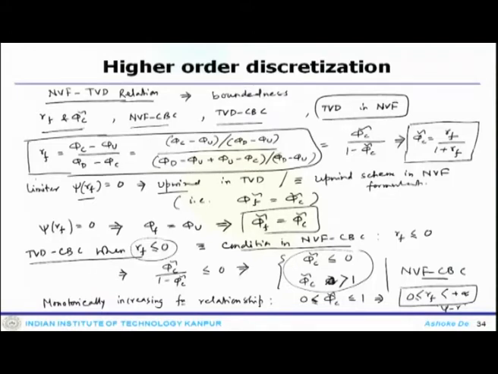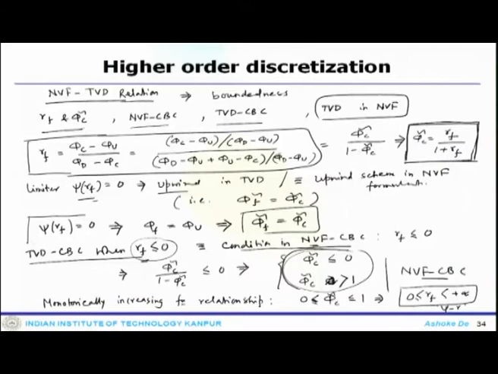Now, when you go to the normalized variable formulation, the relationship between TVD and NVF is phi c tilde equals r_f by 1 plus r_f. There are limiters, and using those we tried to find the different conditions. One case is when r_f is less than or equal to 0. What would be the condition for the normalized variable formulation?